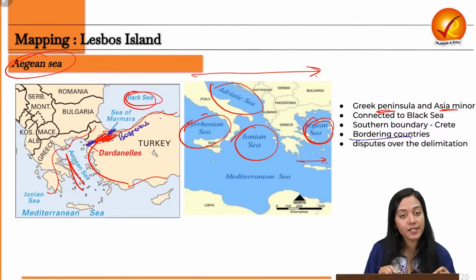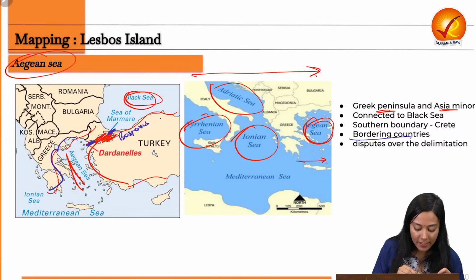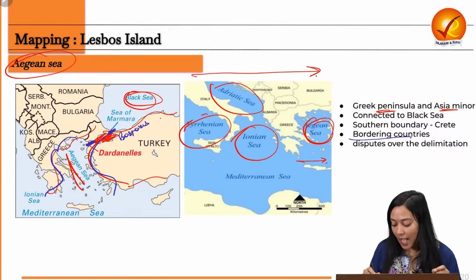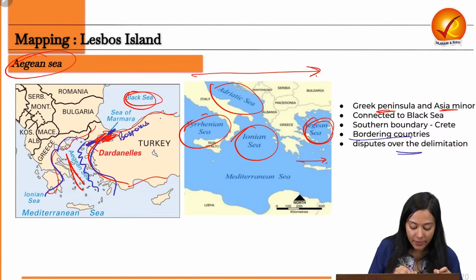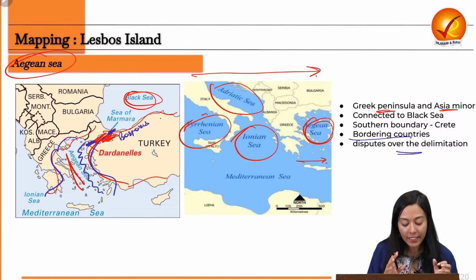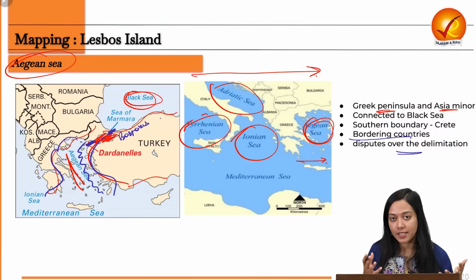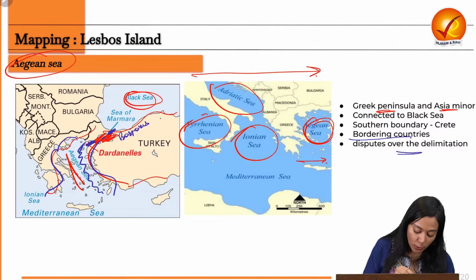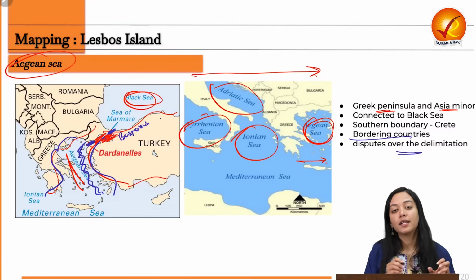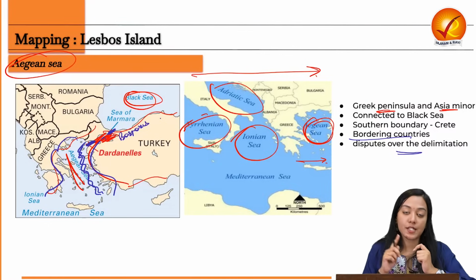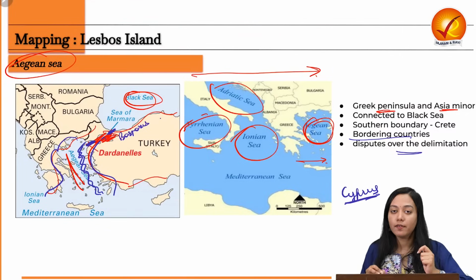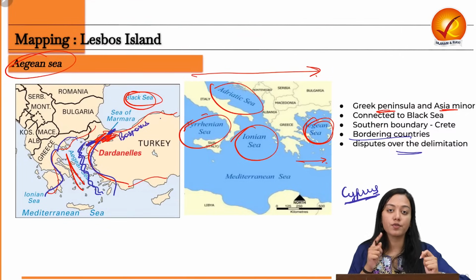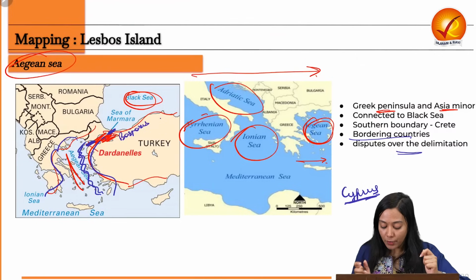The bordering countries of the Aegean are naturally Greece and Turkey. And there are disputes over here. Why? Because Turkey tries to violate the UN clause by extending its jurisdiction over many of the islands that are controlled by Greece, but which are located near Turkey. So there are territorial disputes going on not just in the Crete Island, but also in the Lesbos Island, and also in the Cyprus Island, which we have already read. Now please tell me whether Cyprus Island was a part of the Aegean or a part of the Mediterranean. So let me know about that.